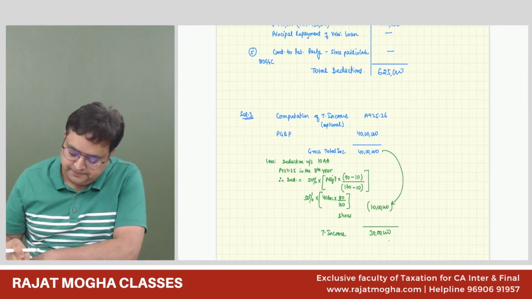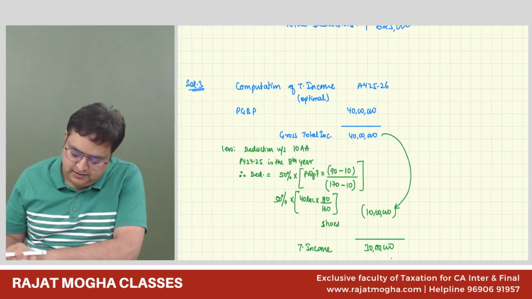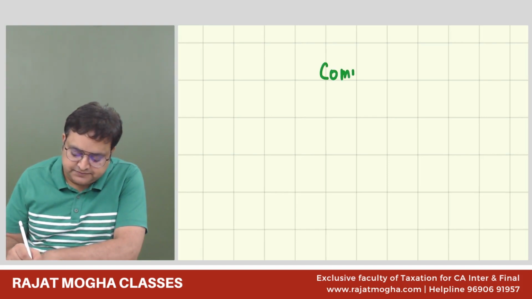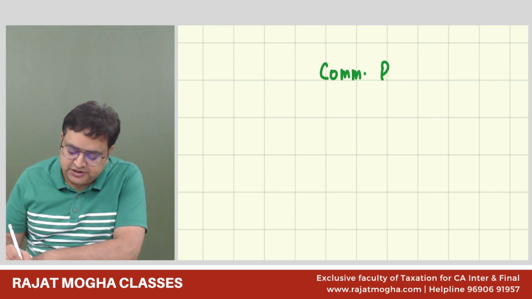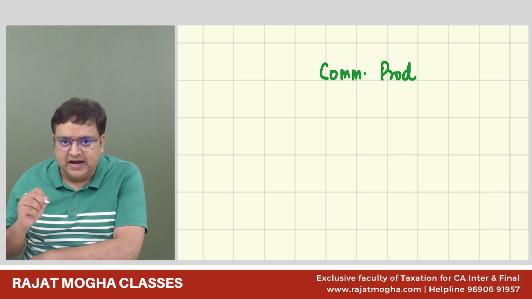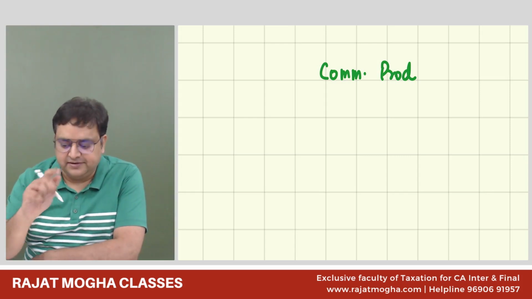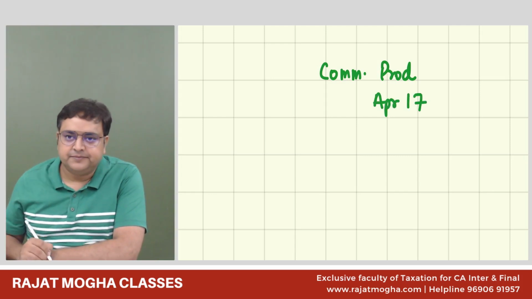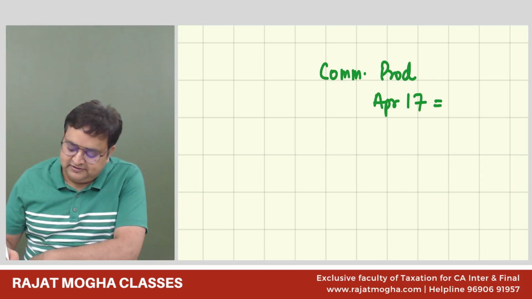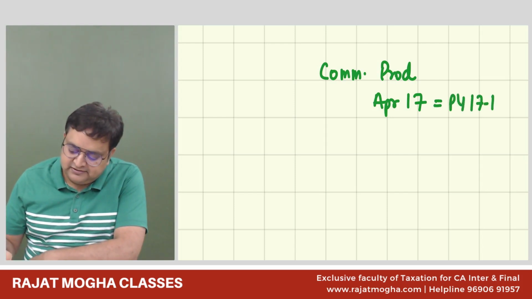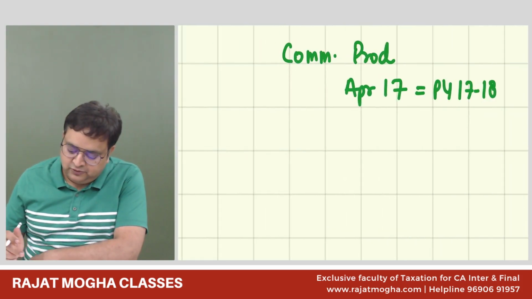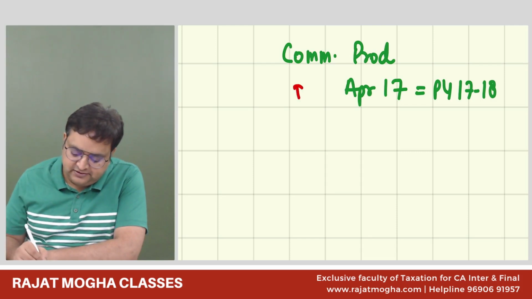Okay. See, we'll start from the year, Subiksha, when we have commenced production. From that year we will start. So that is the first year. So actually we commenced production in April 17. So this is the previous year, 17-18. So this is actually the first year.